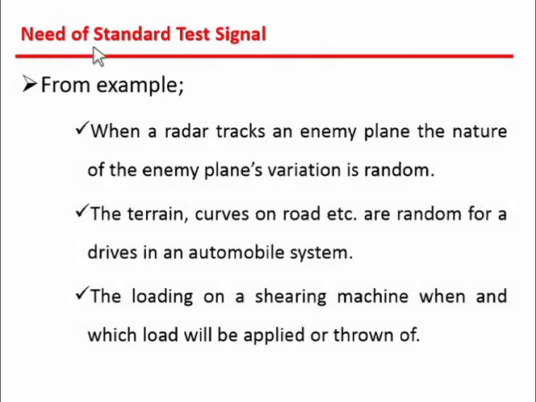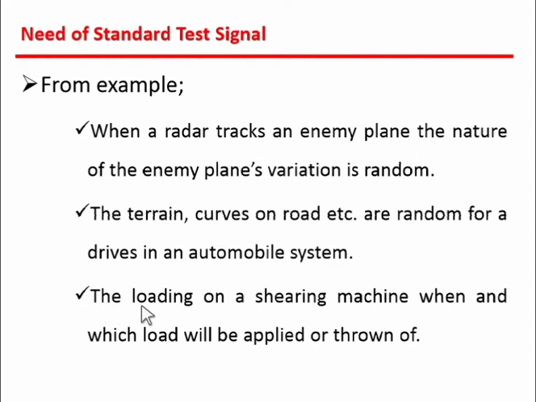Now, the need of the standard test signals. Examples of different kinds of inputs: when a radar tracks an enemy plane, the nature of the enemy plane's variation is random. That means the enemy plane varies its track and speed, so the input of the control system is variable. Second, the terrain curves of the road are random for driving in automobile systems.